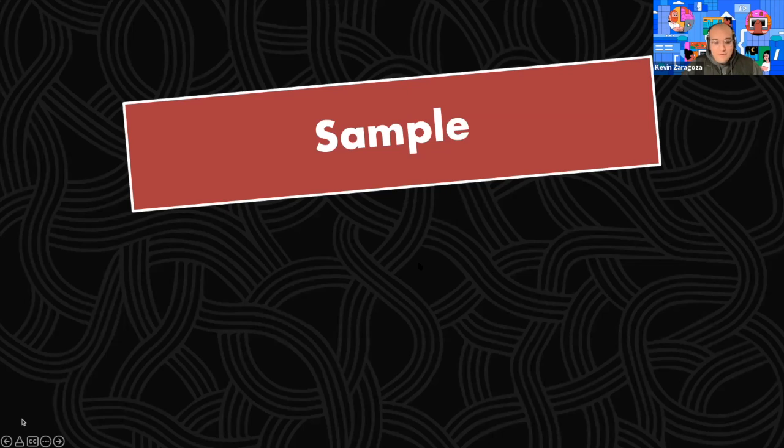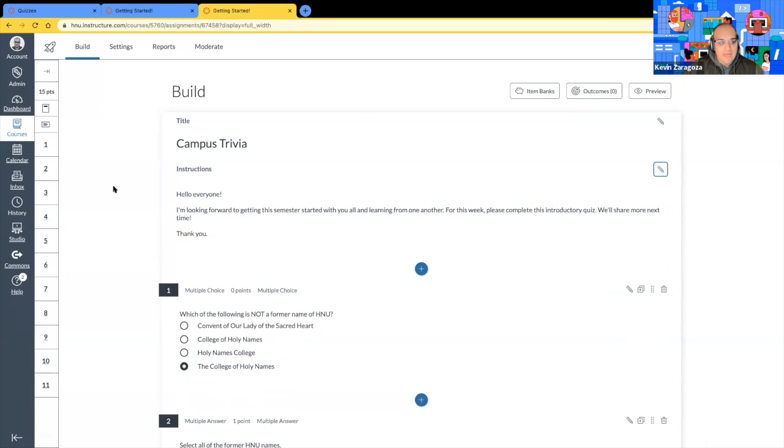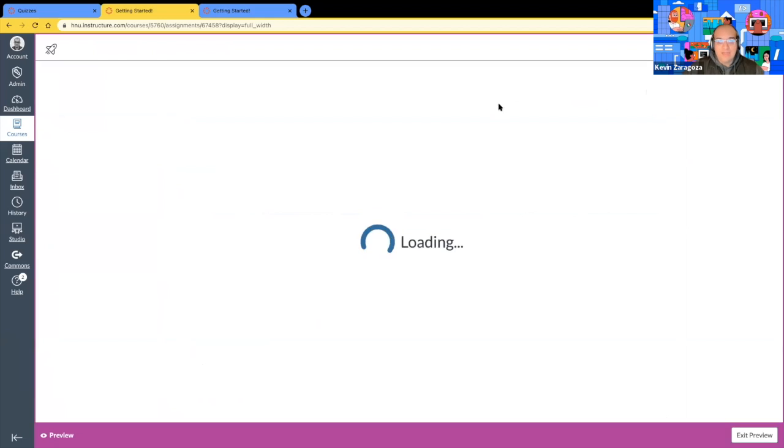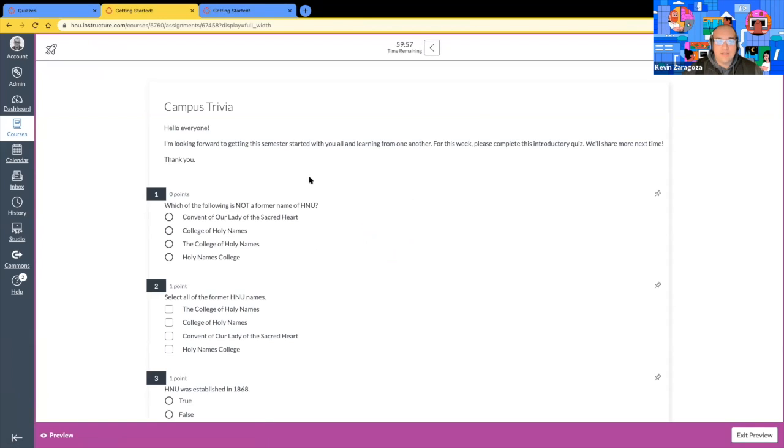So before we begin to build an actual new quiz, let's go ahead and show you a sample of what this actually looks like. Wrong tab. Here we go. And do let me know, is the display zoomed in enough, or would you like it a little bit more? Looks good. Copy that. Thank you. All right. So again, this is just a sample overview of a new quizzes format, more or less a user interface example.